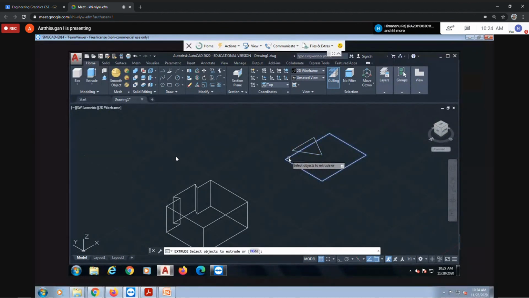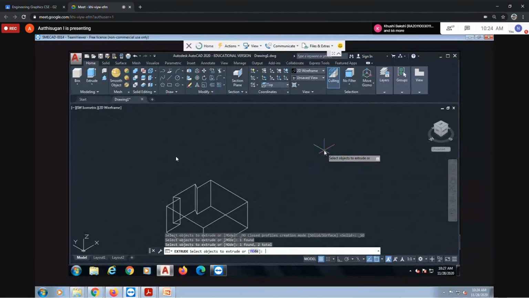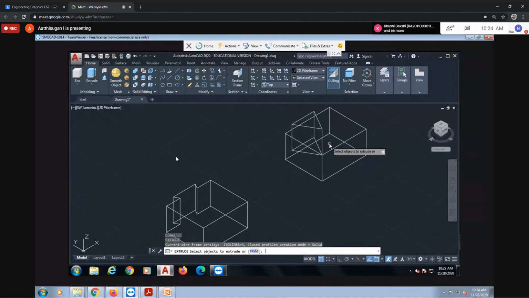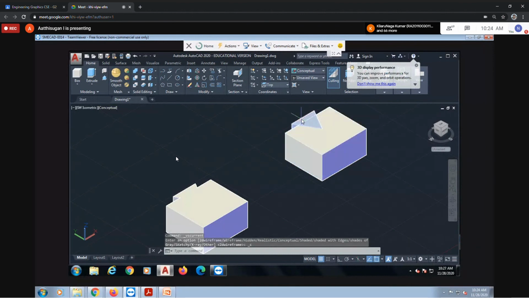Extrude, select the object. Oh, no need to press Control, just press Enter. Height of 30. Okay, this also you can do, but we'll be doing it separately only.